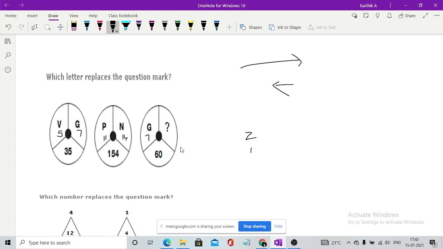T. We have T. Is there anything which can multiply with 7 to get 60? No. So what will G be then? Will G be 7? No, 20. Yeah, fine. Go with the reverse thing.